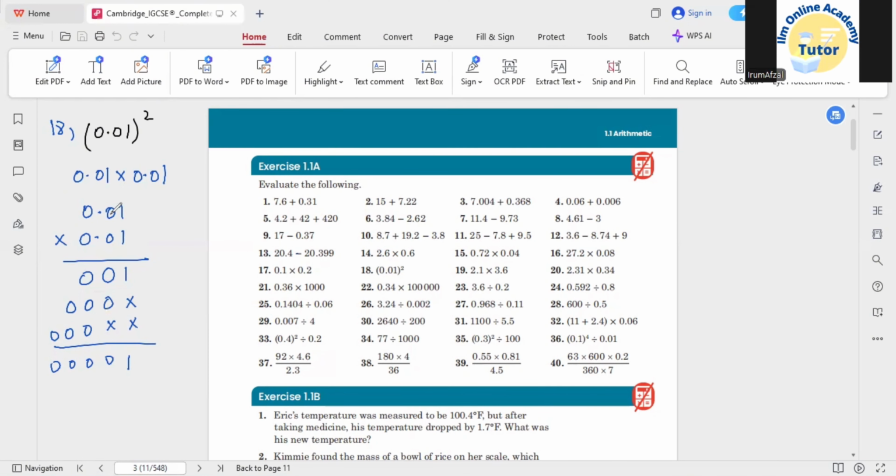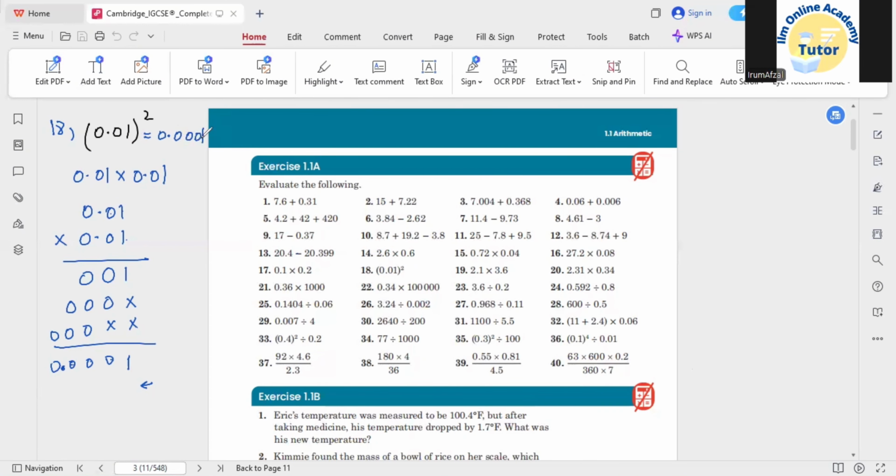So we have four numbers, 1, 2, 3, 4. Counting again from the right side, 1, 2, 3, 4 numbers, and you can apply the decimal point. So this is basically the answer. I'm writing it here as well so you can get a clear idea. The answer for this is 0.0001.